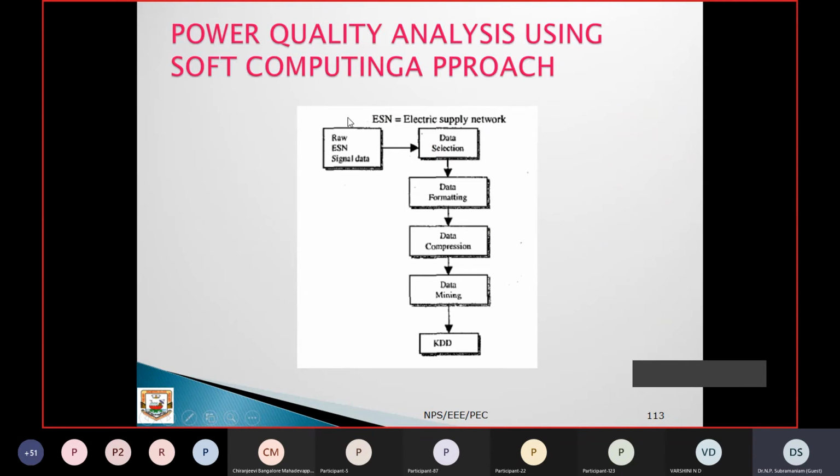Using a soft computing approach, these are raw data. Then the data is selected by feature extraction, selecting the data, then data formatting, data compression, and data mining, and they can take the decision. So that can be done for an electrically supplied network.